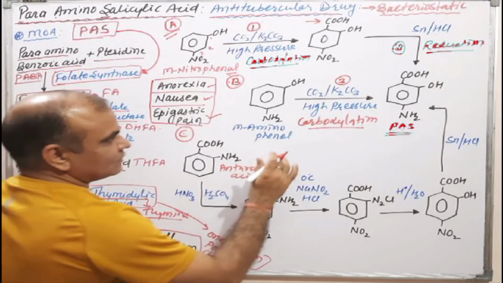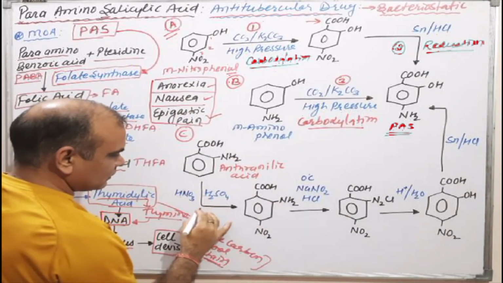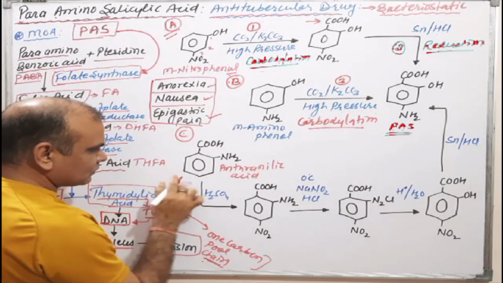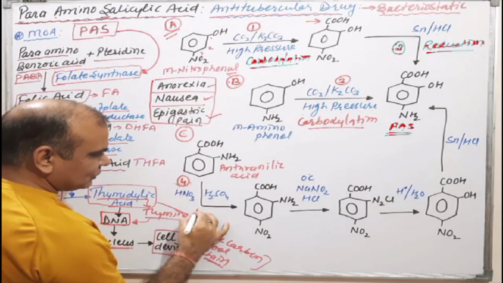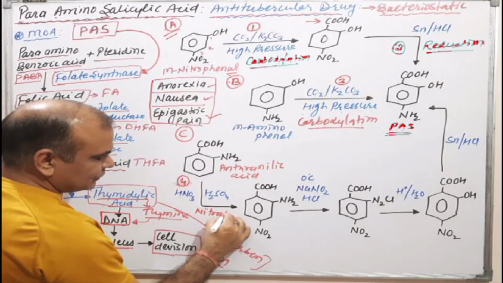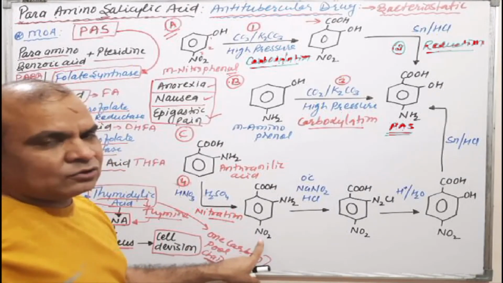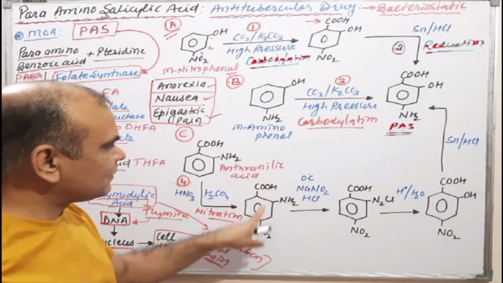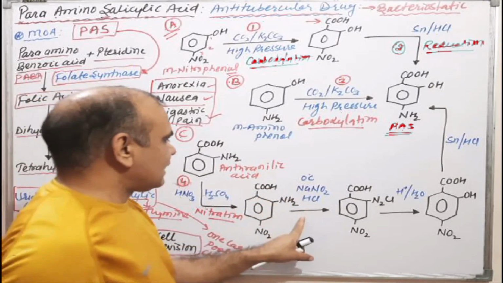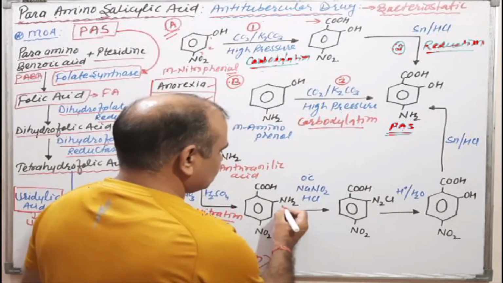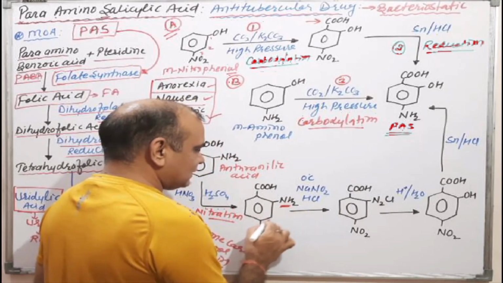That's why after the third reaction, reaction number 4 is simply nitration. After nitration, a nitro group is introduced at the para position of the carboxylic group, and the NH2 group is present on the benzene ring.